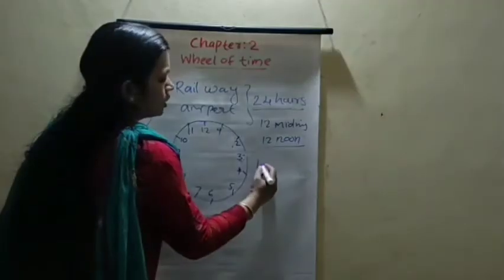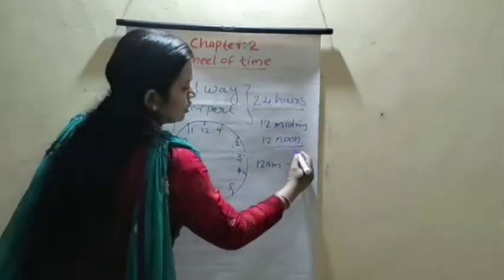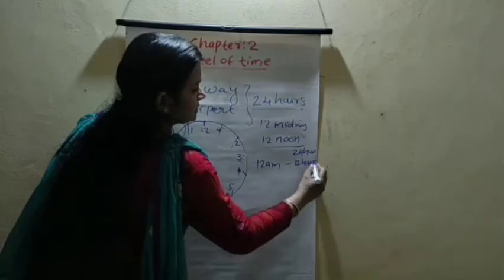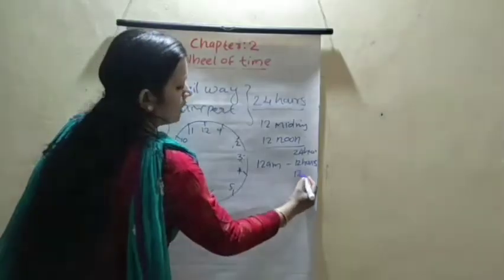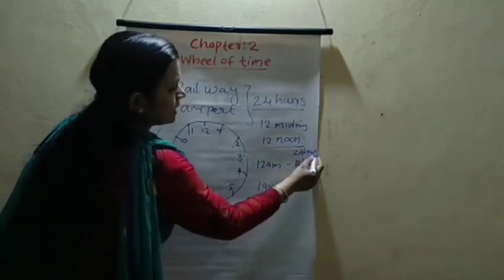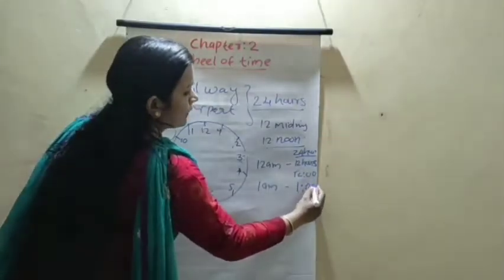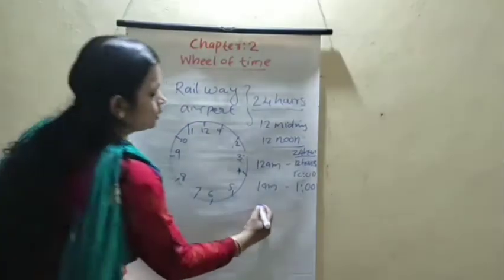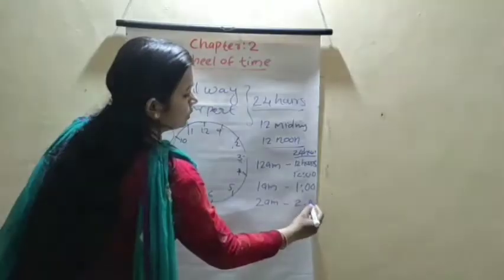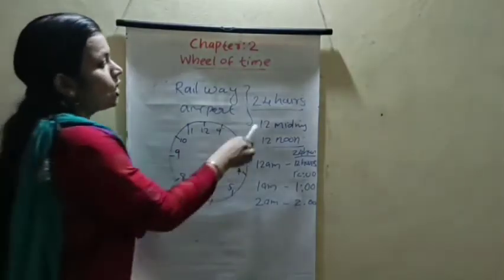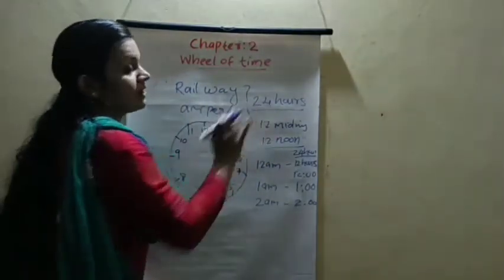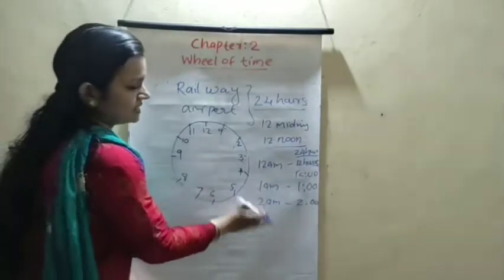We are using 12 AM. In the 24 hours clock we are using 12 hours, 12:20. Then 1 AM, in the 24 hour clock, 1 hour. Then 2 AM, in the 24 hour clock, 2 hours. So from 12 midnight to 12 noon, there is no change in the 24 hours clock. The same time, like this.